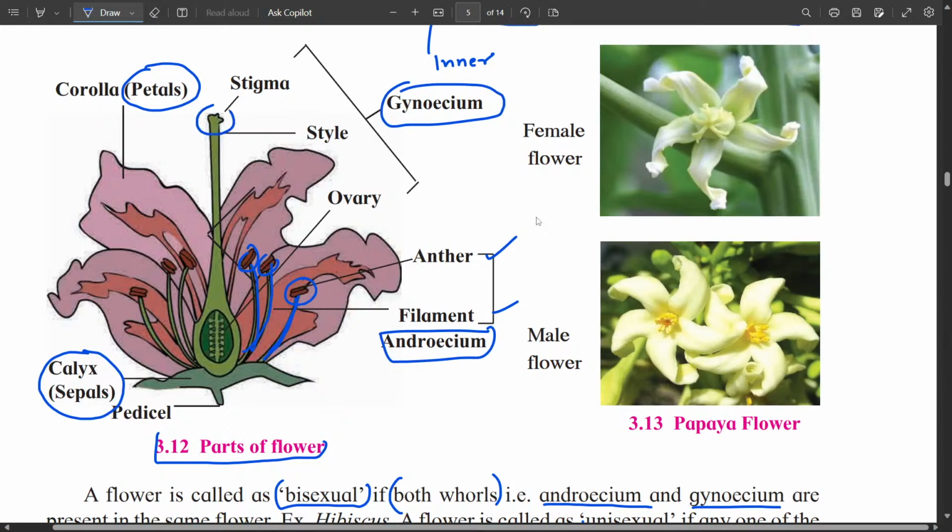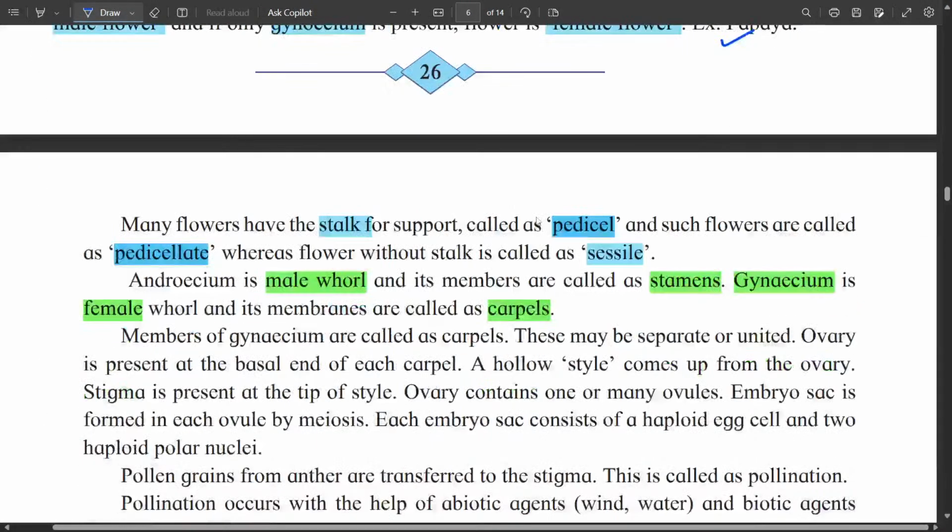It contains the stigma, which becomes sticky during pollination. Then there is a tube called the style which leads to the ovary, and the ovary contains the female gametes. So this is the female reproductive part of the flower.